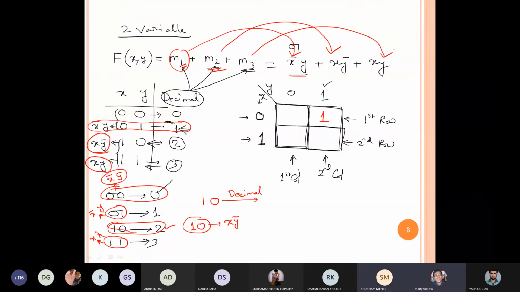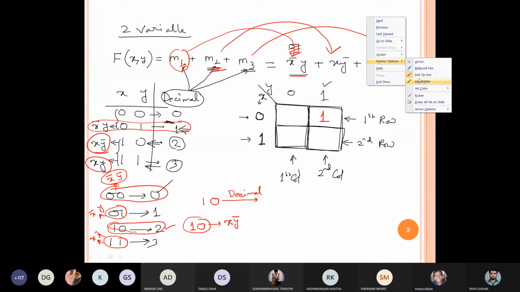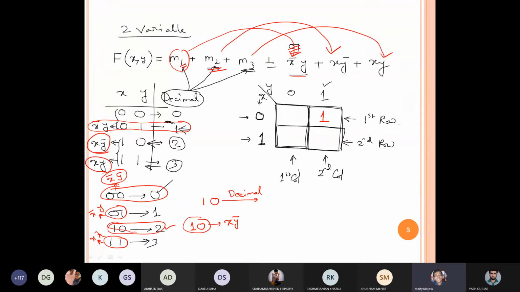Yes, sir. Okay, so now the thing is that here we have x bar y. Here x bar means, let me use a different color. I think this one will not be visible. Here, what is the value? Just wait 1 minute.